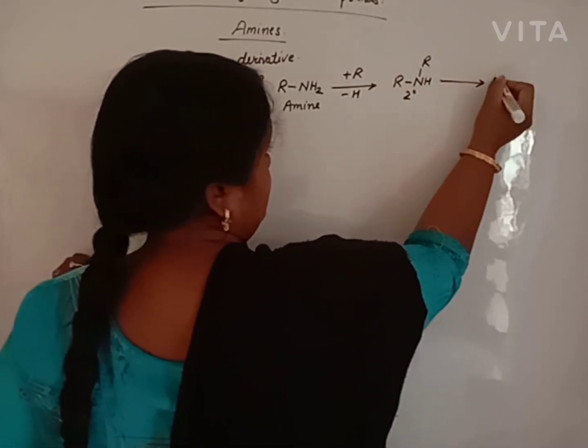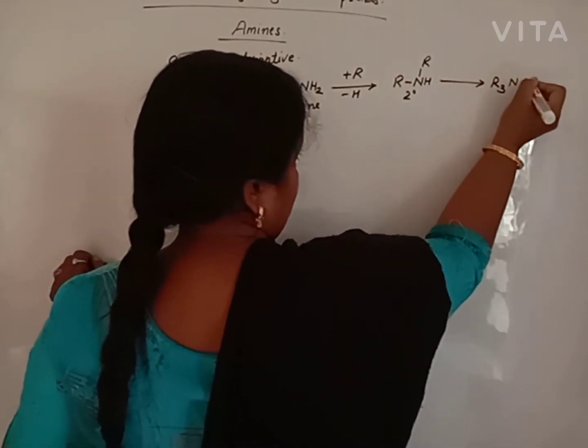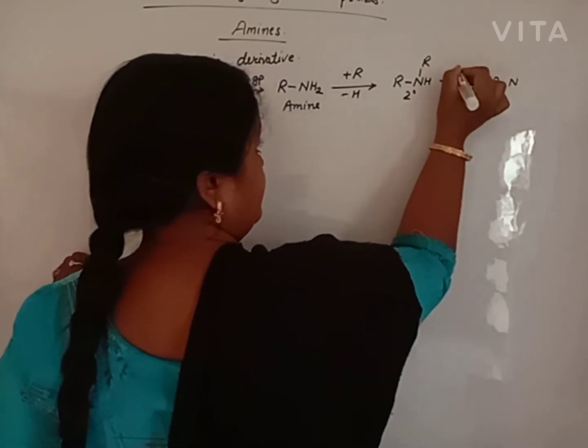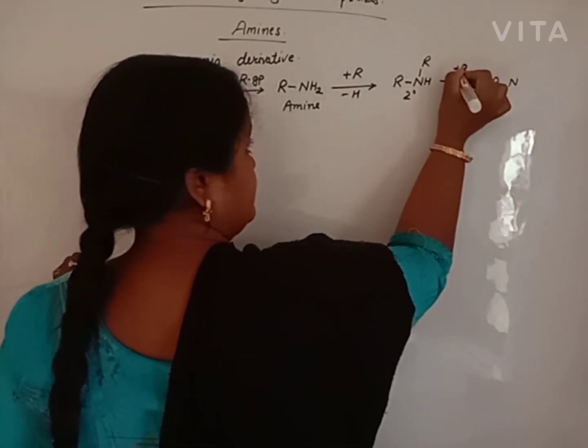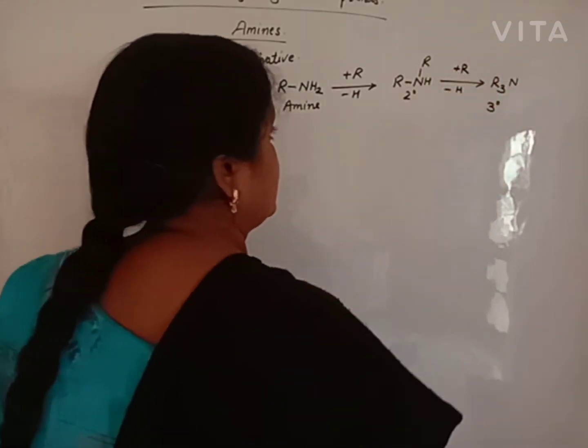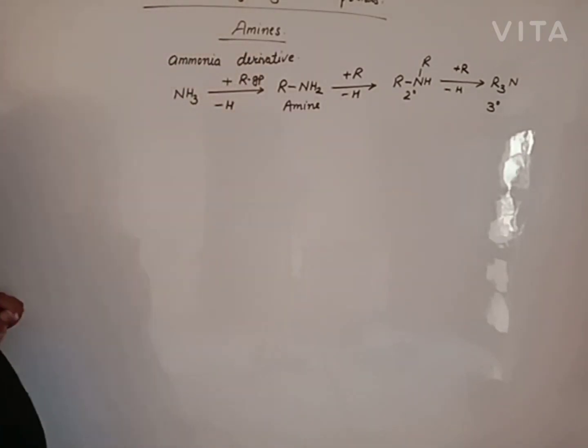And when the last one is replaced as well, it is known as a tertiary amine. So by substitution of hydrogen by an alkyl group from ammonia, we get amines.